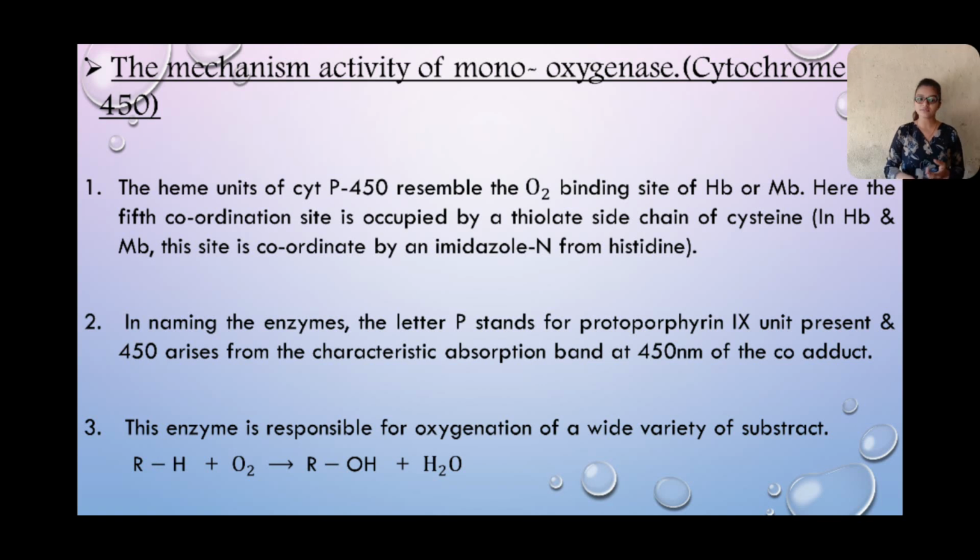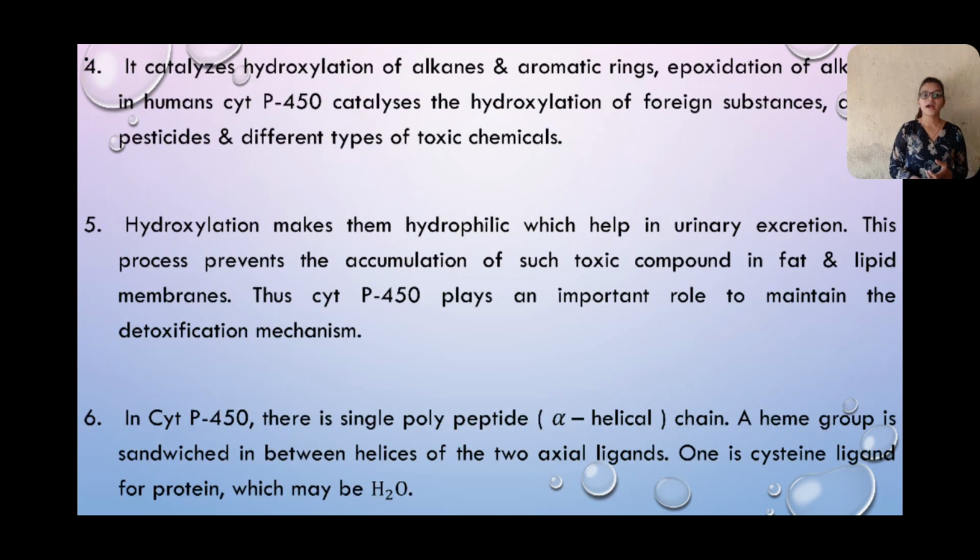Then third one is that the enzyme is responsible for monooxygenation of a wide variety of substrates: R-H plus dioxygen gives R-OH, meaning alcohol, plus water. It catalyzes hydroxylation of alkanes and aromatic rings and epoxidation of alkenes. In humans, cytochrome P450 catalyzes the hydroxylation of foreign substances, drugs, pesticides, and different types of toxic chemicals. Hydroxylation makes them hydrophilic, which helps in urinary excretion. This process prevents the accumulation of such toxic compounds in fat and lipid membranes. The cytochrome P450 plays an important role in maintaining the detoxification mechanism.